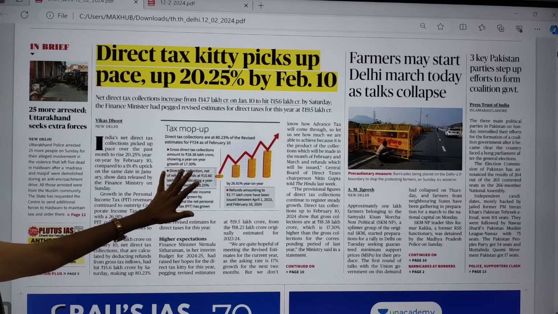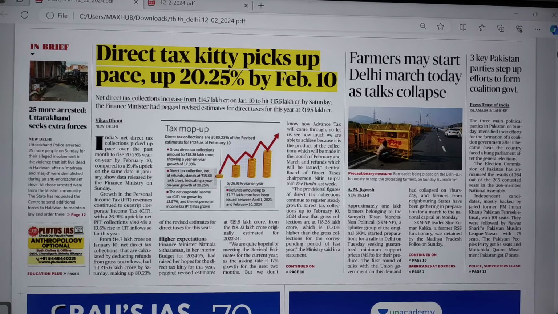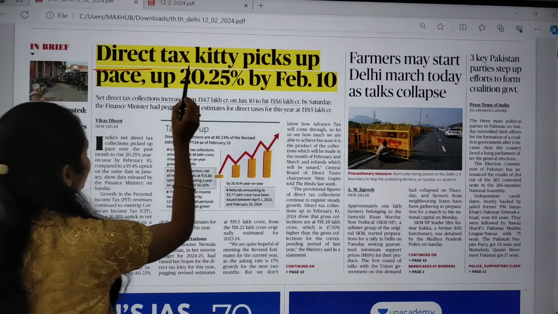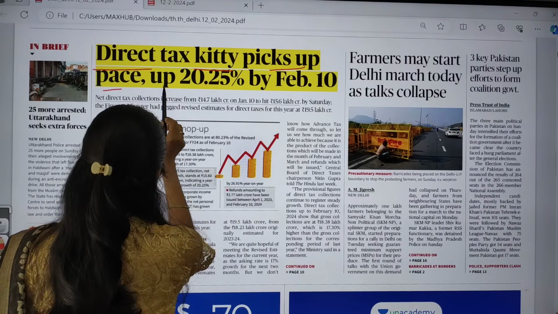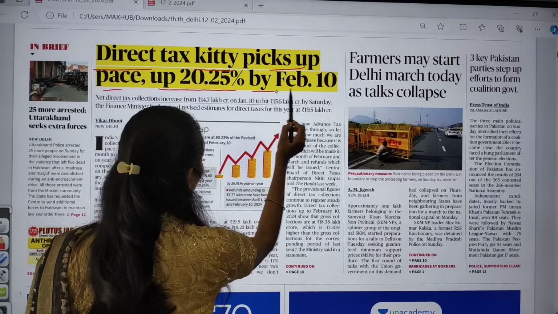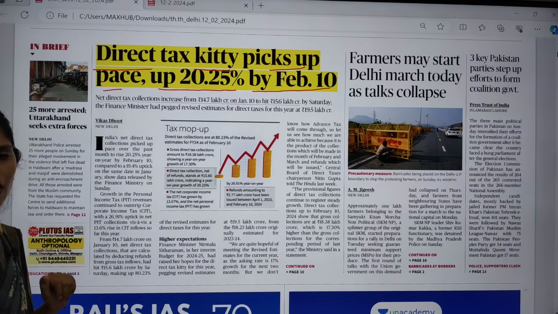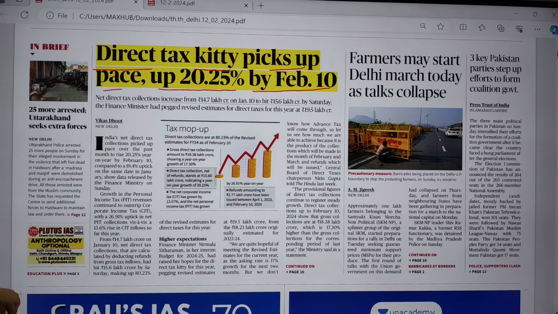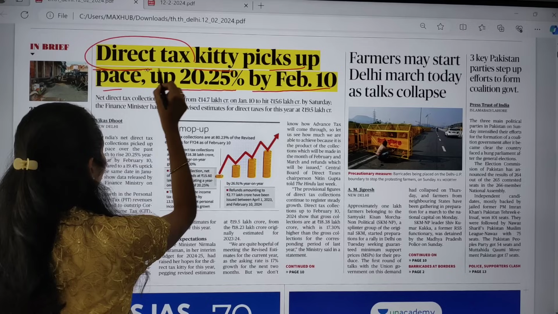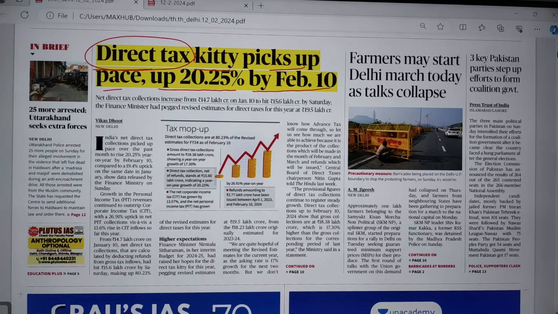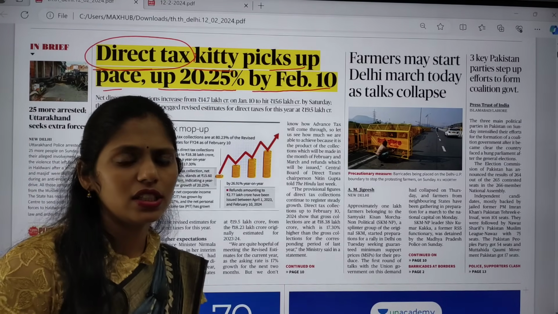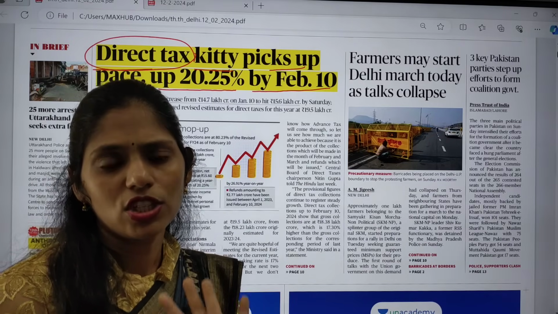So this is the front page of The Hindu. One important article on the front page here is that the direct tax kitty picks up pace, up 20.25% by February 10. So what is the keyword? The keyword here is direct tax.